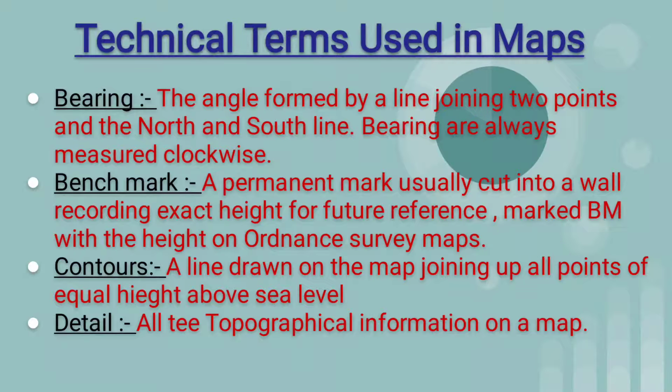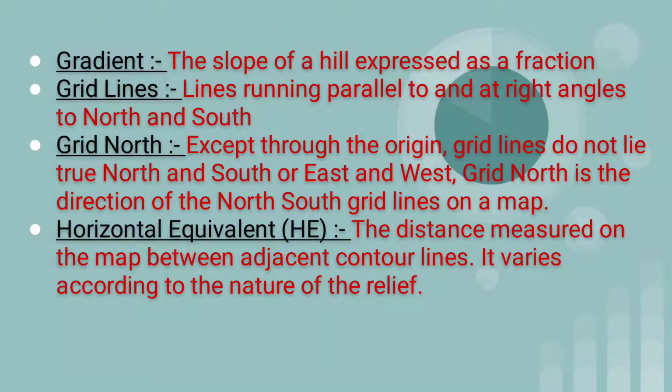Contours: a line drawn on the map joining up all points of equal height above sea level. Detail: all topographical information on a map. Gradient: the slope of a hill expressed as a fraction. Grid line: the lines running parallel to and at right angles to the north-south line.